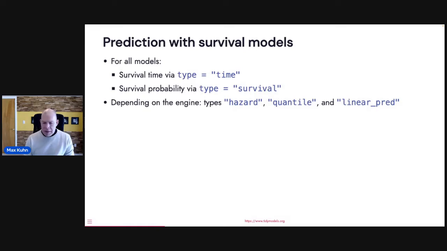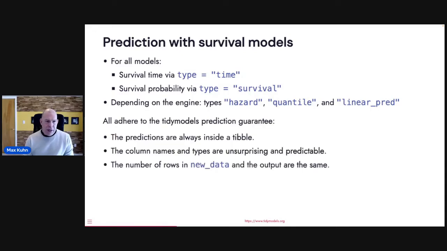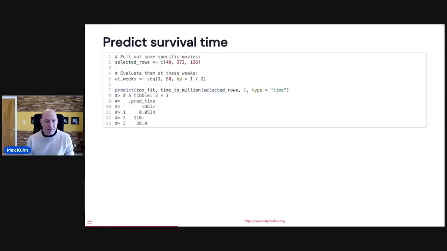Like linear pred would be something you can get for linear models or linear-ish models, but you couldn't get for trees, and so on. We also have this way we do things in tidymodels where we've standardized on predictions. A lot of these models will give you very different objects back that you have to mess with to use them in a standardized way. So we always give you a tibble back. The column names are very standardized. And if you come in with n data points into predict, you get n rows out from predict. That's not always the case with some models, and we want to fix that.